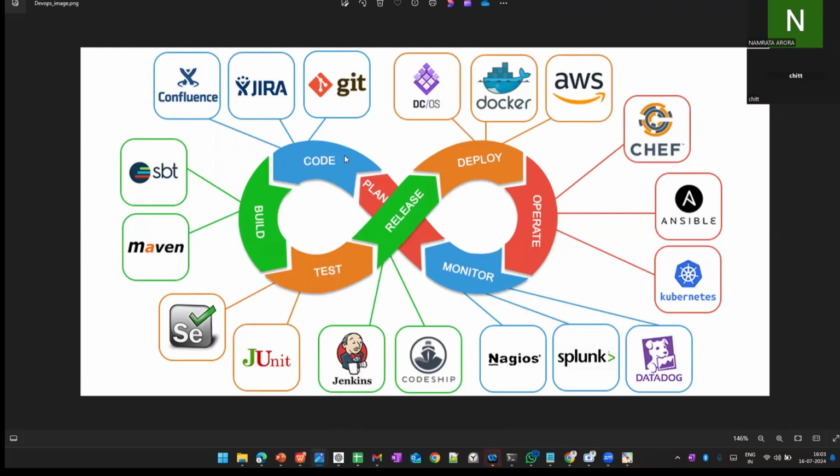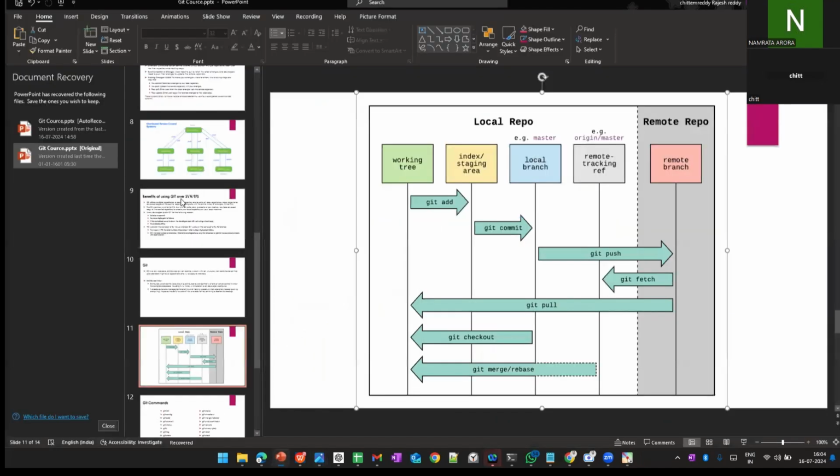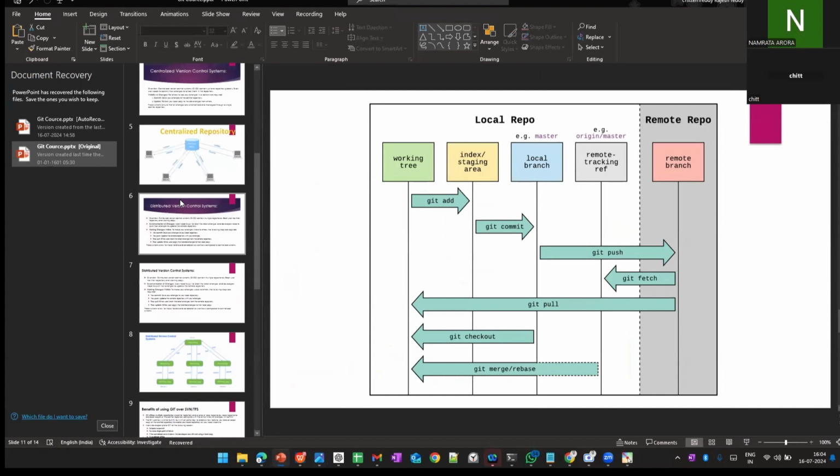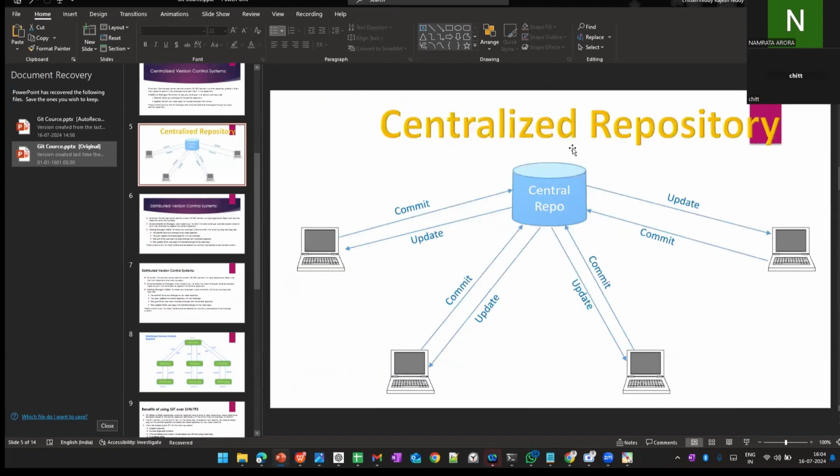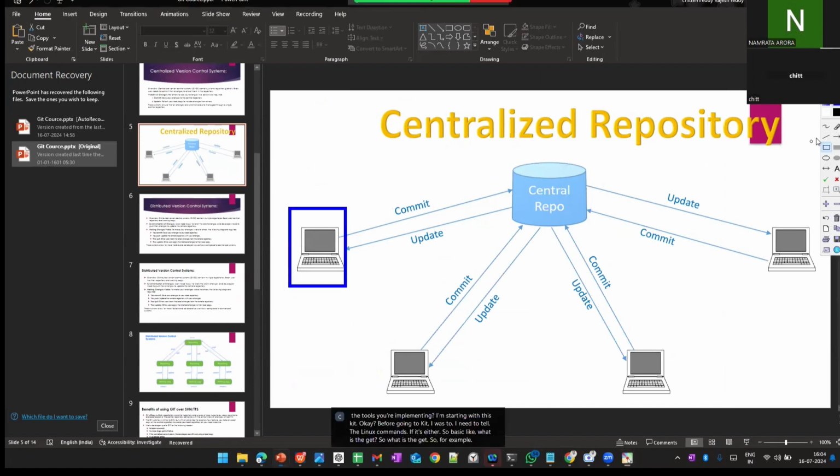Before going to Git, I need to tell you the Linux commands. First, the basics: what is Git? For example, the developer has a code, and you need to push the code into the central repository.